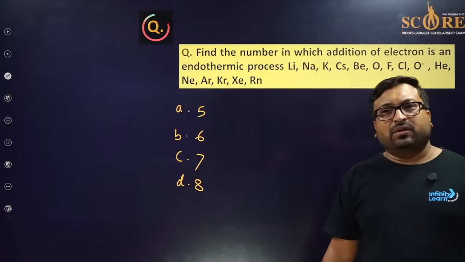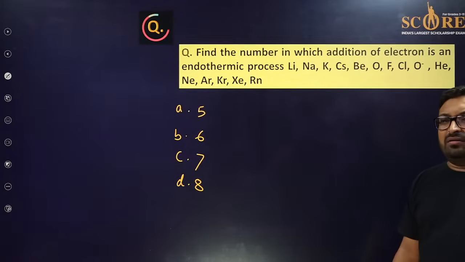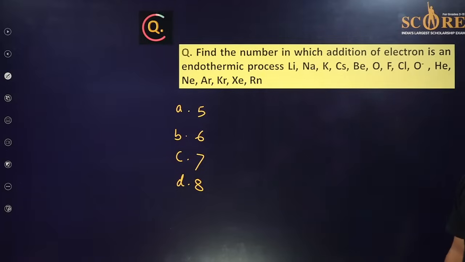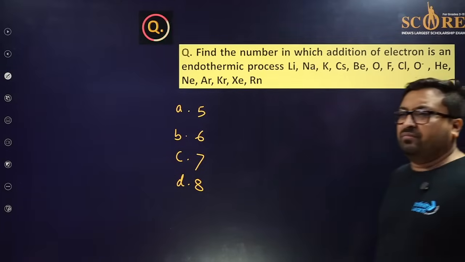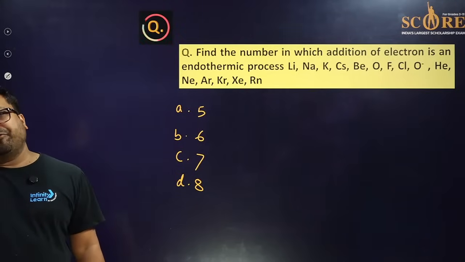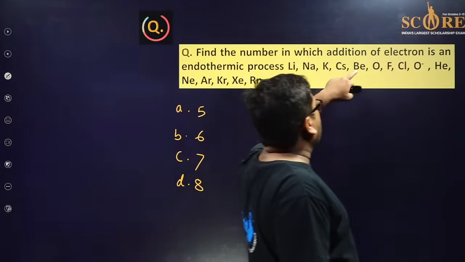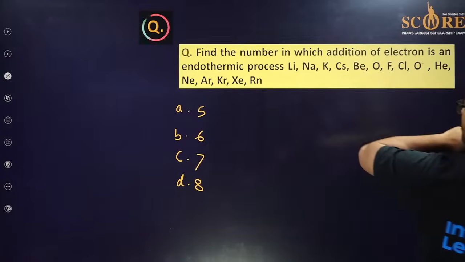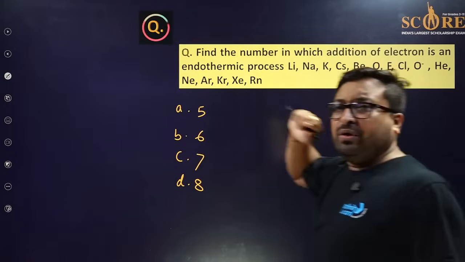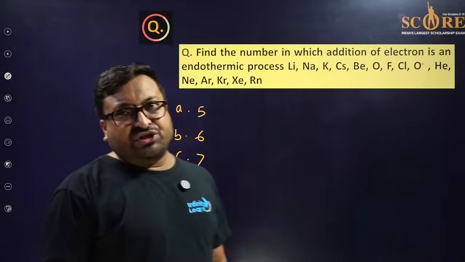You can do it easily, because the last question was very nice and you gave the right answer. It is very simple, with only one new thing from the last question. The species are lithium, sodium, potassium, cesium, beryllium, oxygen, fluorine, chlorine, O minus, helium, neon, argon. Please answer. And those who are new to this lecture, please like and share the session.